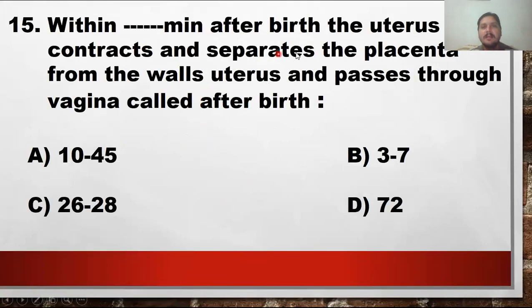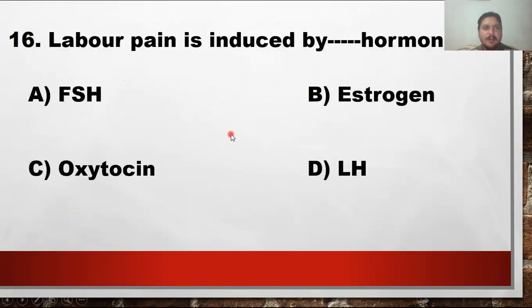Within blank minutes after birth, the uterus contracts and separates the placenta from the walls of uterus and passes through the vagina, called afterbirth. जब बर्थ हो जाती है तो फीमेल्स के अंदर जो कनेक्शन होता है वो यूट्राइन कनेक्शन होता है, वो यूटरस की वॉल्स के साथ अभी भी अटैच है. उसको यहाँ से रिमूव होना जरूरी है. तो कितना टाइम पीरियड लेता है? It takes about 10 to 45 minutes. So option A is the right answer.